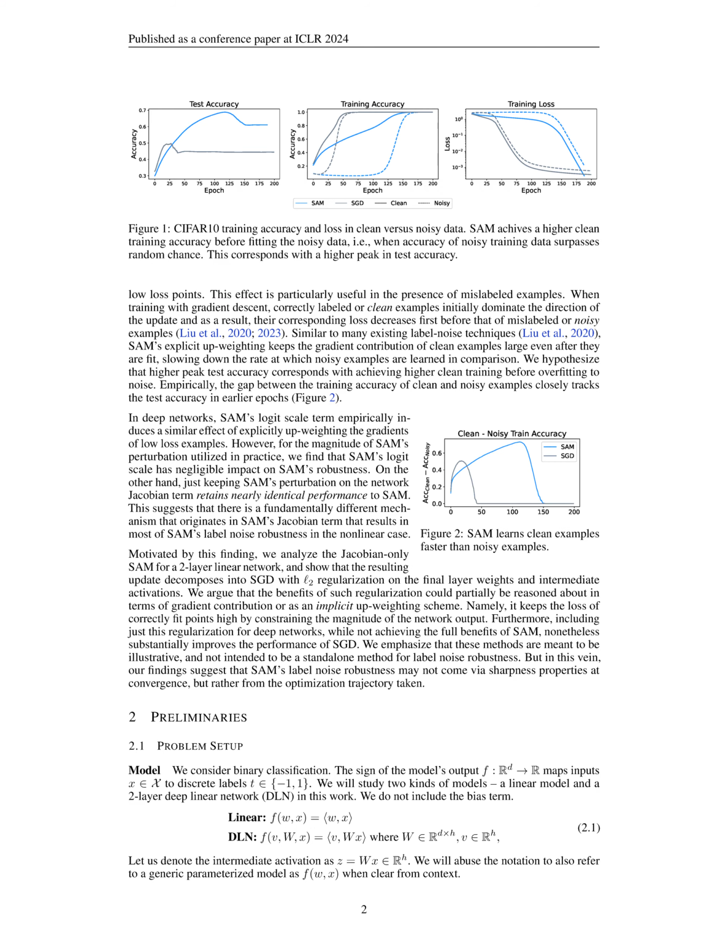5. Overall, while the logit scale term of SAM plays a role in reweighting gradients in both linear models and deep neural networks, the perturbation of the Jacobian term is the primary driver of SAM's robustness and improved performance in deep networks, showcasing a different mechanism that originates in SAM's Jacobian term for achieving label noise robustness.